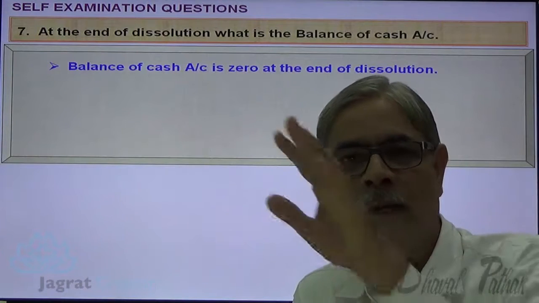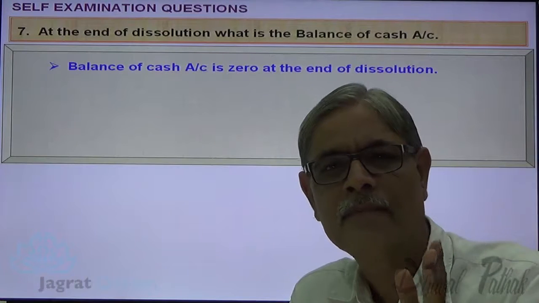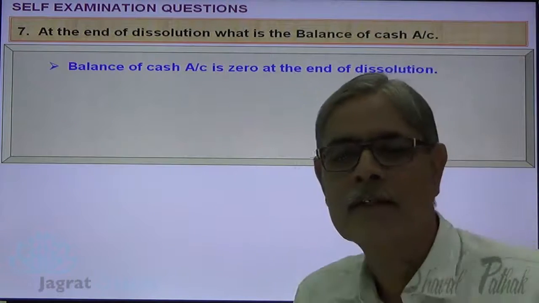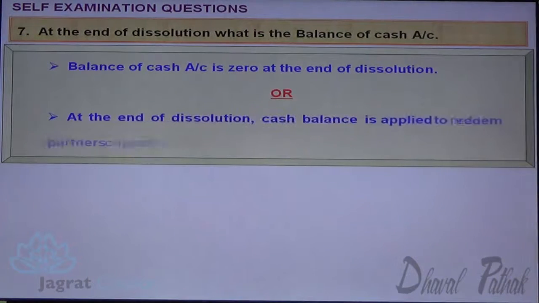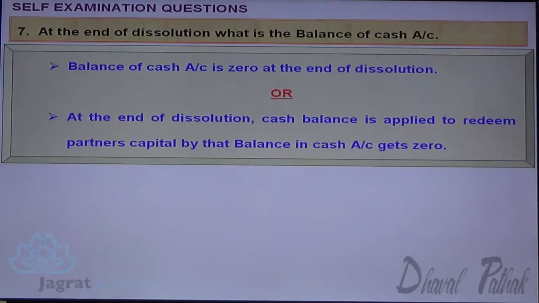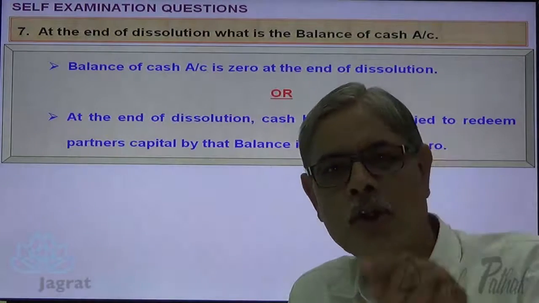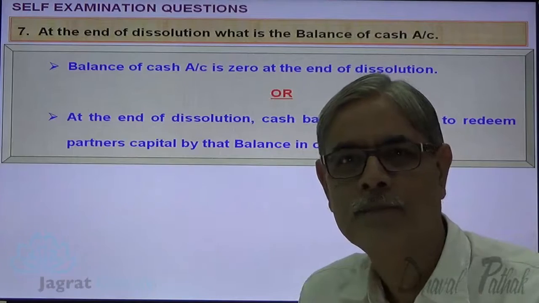Business is discontinued, assets are realized, liabilities are settled, partners' capital is redeemed. How can there be any cash balance? So cash balance gets 0. Or at the end of dissolution, cash balance is applied to redeem the partners' capital. By that, balance in cash account gets 0, or otherwise you can say that total of receipts are equal to total of payments.